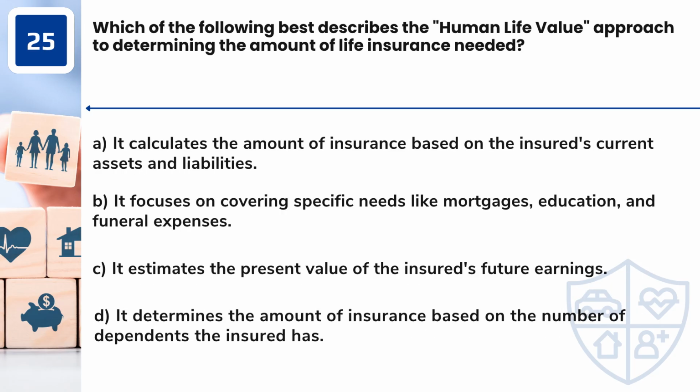repaid. Question 25. Which of the following best describes the human life value approach to determining the amount of life insurance needed? A. It calculates the amount of insurance based on the insured's current assets and liabilities. B. It focuses on covering specific needs like mortgages, education, and funeral expenses. C. It estimates the present value of the insured's future earnings. D. It determines the amount of insurance based on the number of dependents the insured has.